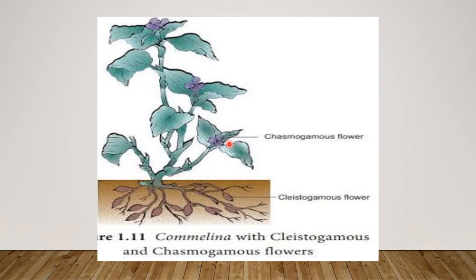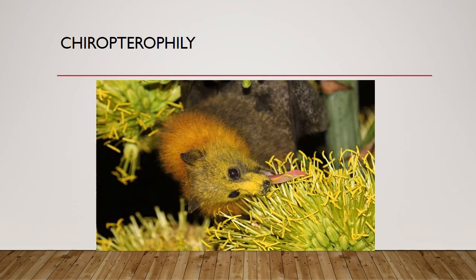Okay, this way two types are there. And chiropterophily. Chiropterophily means the pollination takes place with the help of bats.